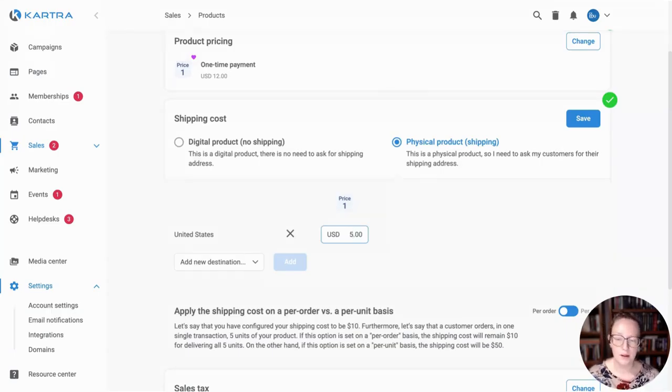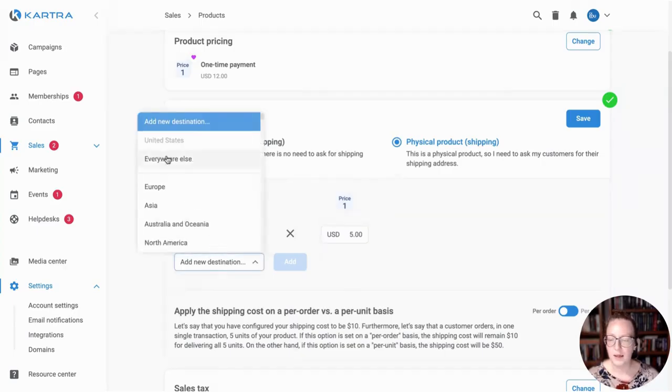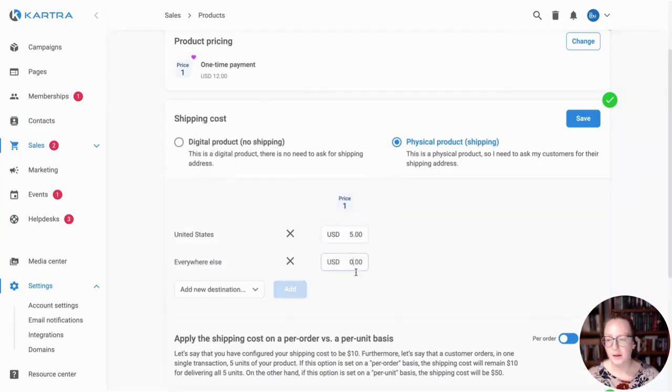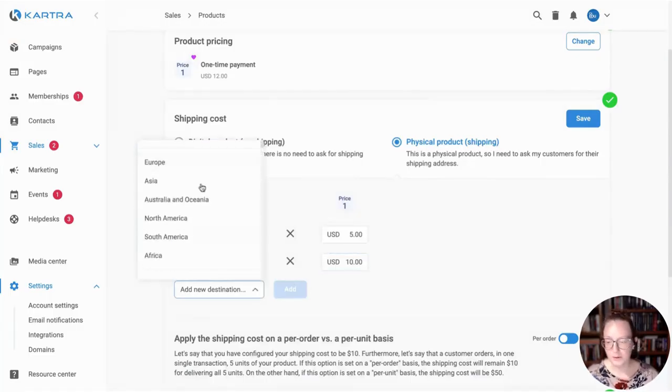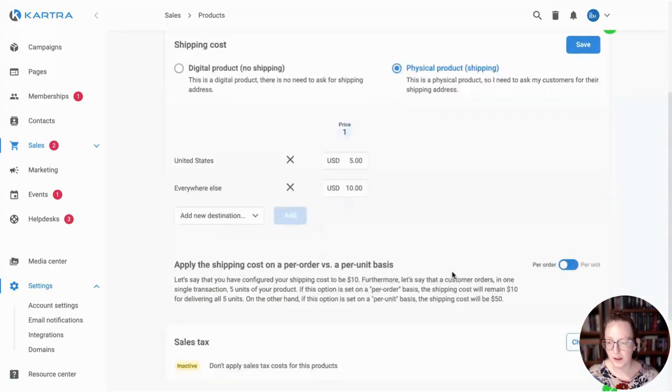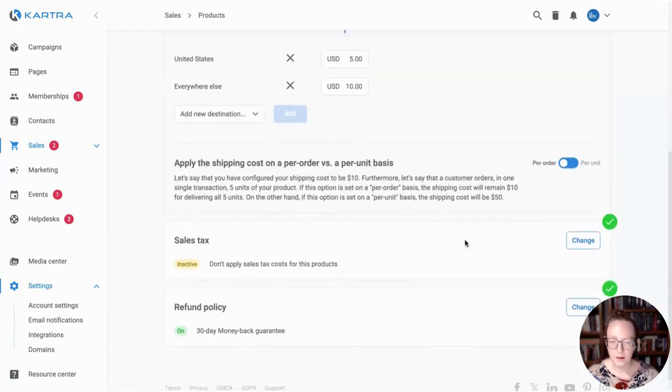So, another example with a shipped product is you might be selling one price point that is one book and another price point that is like a bundle of 2 books or 3 books, and then you might need to charge more for shipping for those other ones. And you can set this so that you've got different shipping rates for different regions, and you can go through that list and select those.